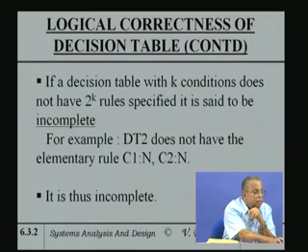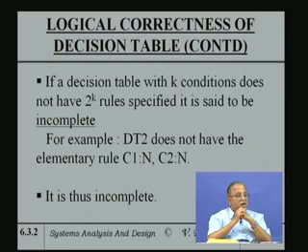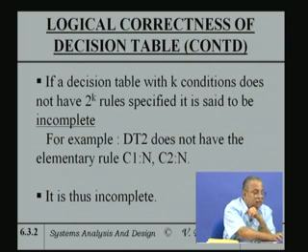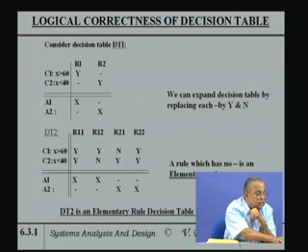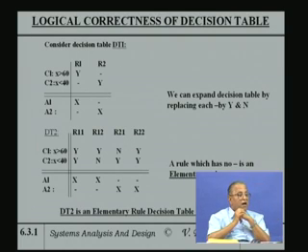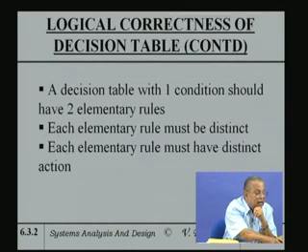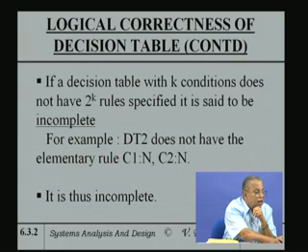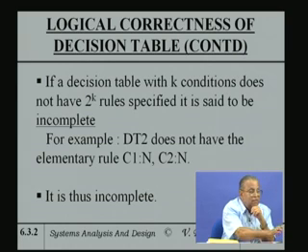If a decision table with k conditions does not have 2 to the k rules specified, it is said to be incomplete, because, as I said, 3 conditions expand to 8, and k conditions expand to 2 to the k. For example, DT2 does not have an elementary rule. In other words, if I go back to this table, all the 2 to the k rules will have yes, no, yes, no. Now, no is missing. So, that means this table has a missing elementary rule, so it is called incomplete.